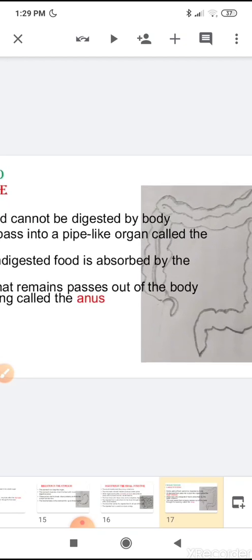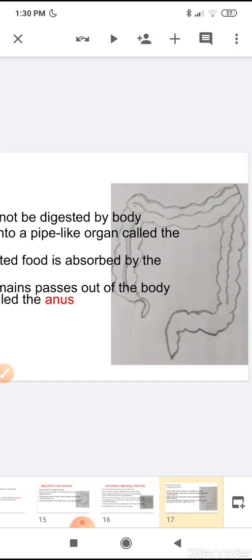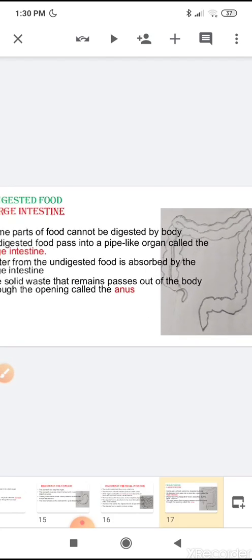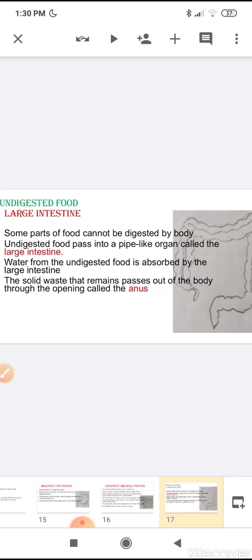You can see in this picture, the large intestine is a pipe-like organ. And water from the undigested food is absorbed by the large intestine. Children, in the first lesson you have learned that water is also one type of nutrient which is very important for our body.